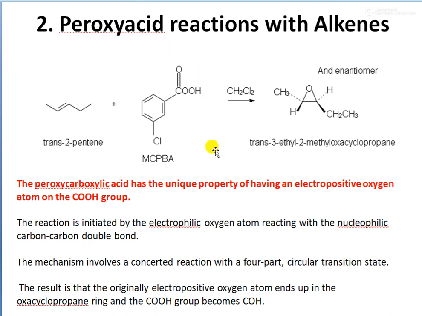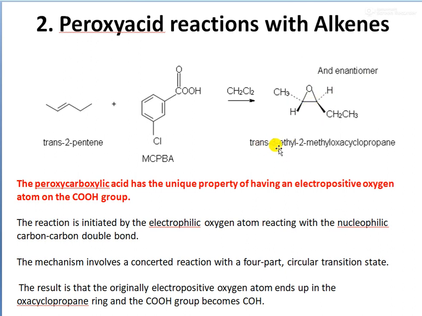So this is the structure of metachloroperbenzoic acid, and when this alkene, trans-2-pentene, is treated with metachloroperbenzoic acid or MCPBA in presence of the solvent CH2Cl2, the extra oxygen atom is inserted into the double bond, and subsequently we get an epoxide here, and we get two epoxides, that is, the enantiomer of this structure also.